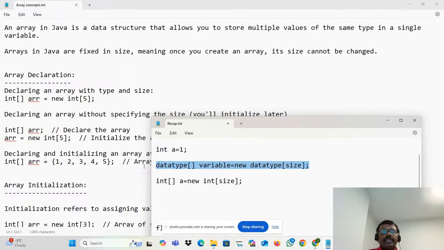What kind of array is this? There are two types of array. One is the single dimensional array. Another one is the two-dimensional array. This is a single dimensional array. So an array always has to use a square bracket. You already know that, right? The square bracket, you can find it on the keyboard. Use that.